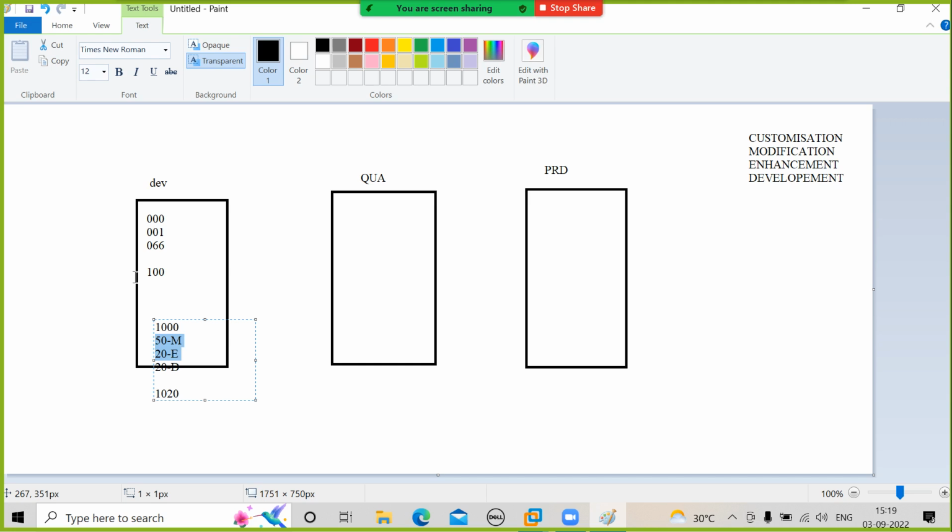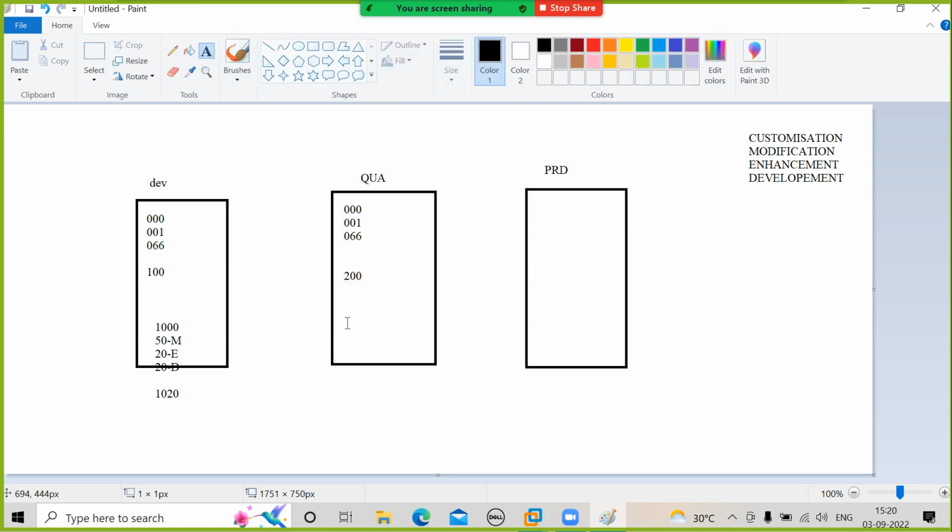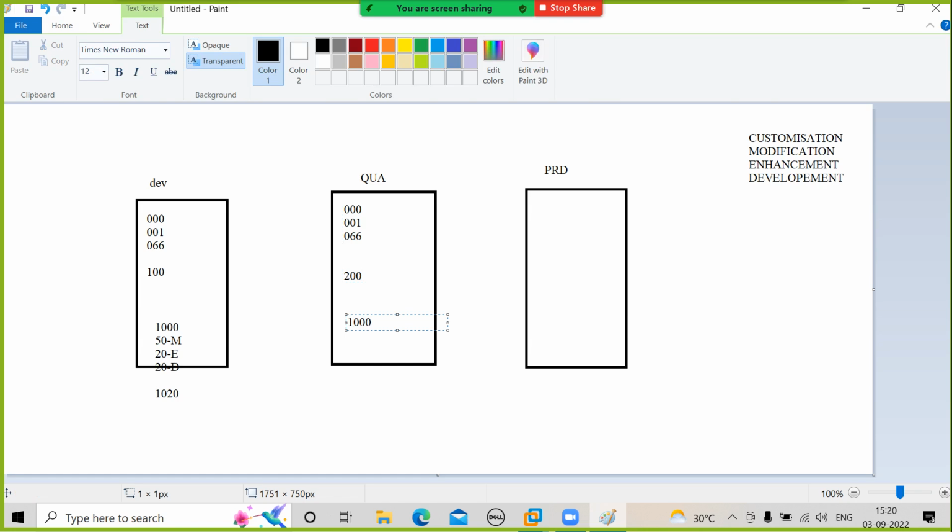Fine. Now take another system. Install SAP. By default, what clients will you get? 000, 001, and 066. And here I'll create a new client called 200 for testing purposes. How many programs will I have in this system? By default, the same 1000 programs. When you install, 1000 programs come, and now 1000 programs will come to the new release system as well.